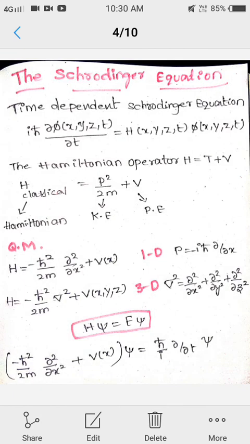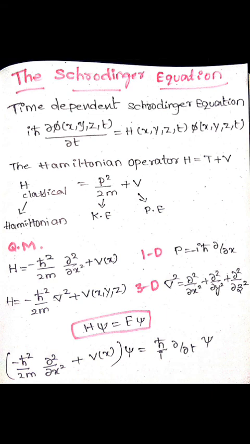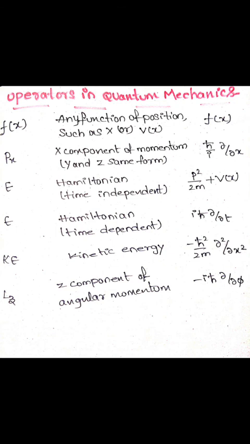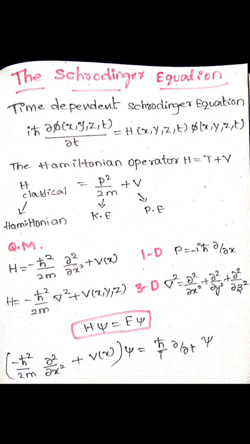In classical mechanics, H equals p square by 2m plus V. In quantum mechanics, it is written in terms of operators, that is, minus h cut square by 2m dou square by dou x square plus V of x. This is the kinetic energy, and the potential energy. The momentum p equals minus i h cut dou by dou x in one dimension, and in three dimensions we have del square equals dou square by dou x square plus dou square by dou y square plus dou square by dou z square. That is, minus h cut square by 2m dou square by dou x square plus V of x, acting on psi, equals i h cut dou by dou t of psi.